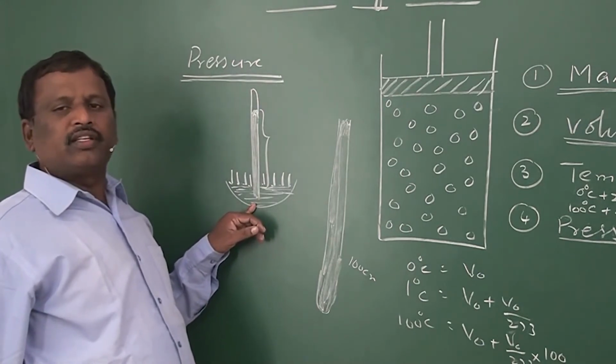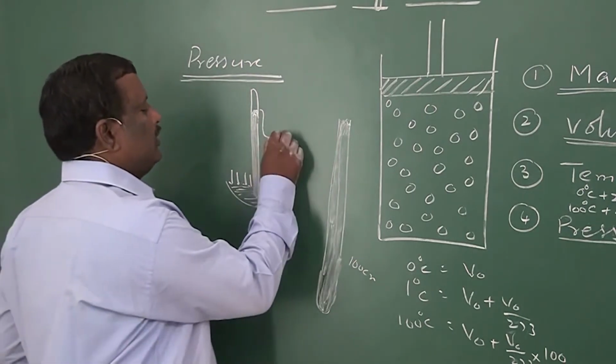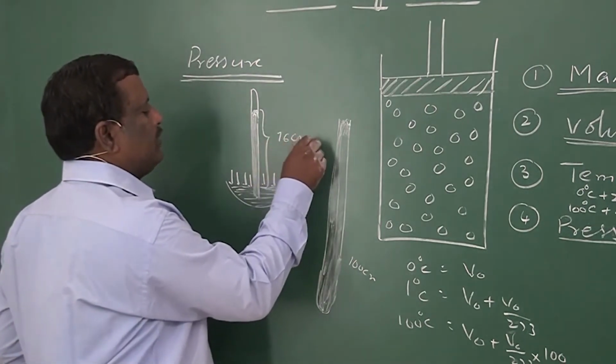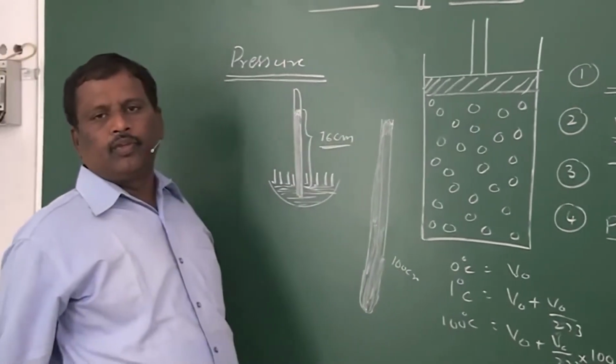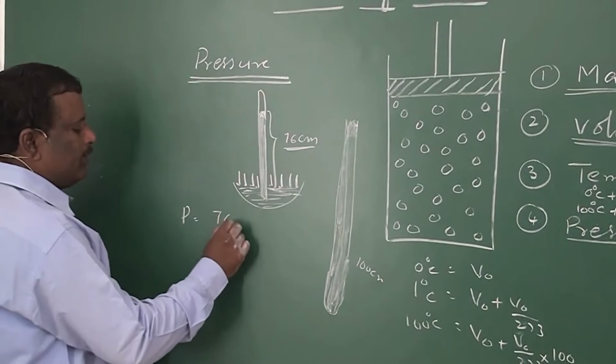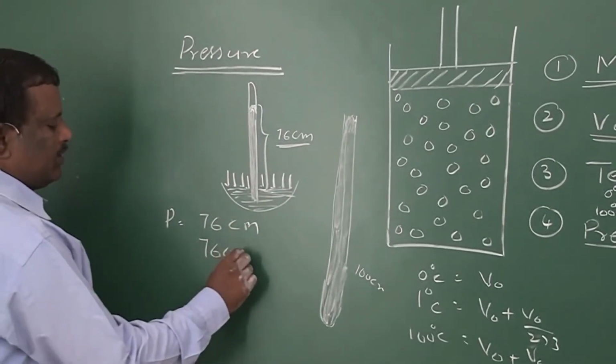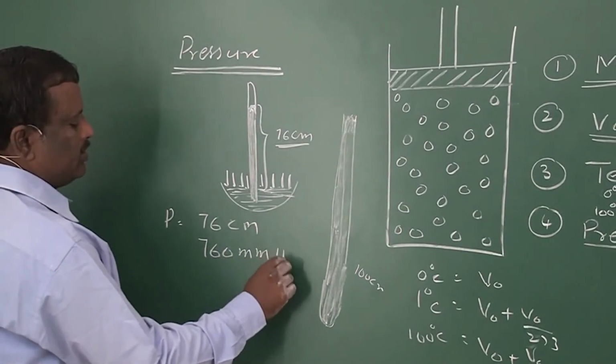In normal conditions, at sea level, the pressure is found to be 76 centimeters. So pressure is expressed in centimeters, 76 centimeters, or 760 mmHg.